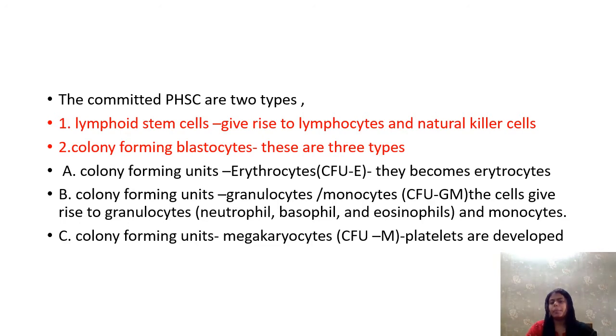These are platelet forming cells. So uncommitted PHSC become committed PHSC, and this committed PHSC is of two types: lymphoid stem cells, from which lymphocytes are formed, and colony forming blastocytes, from which other blood cells are formed. There are three different types of colony forming blastocytes. These are colony forming units erythrocytes, colony forming units granulocytes and monocytes, and colony forming units megakaryocytes.